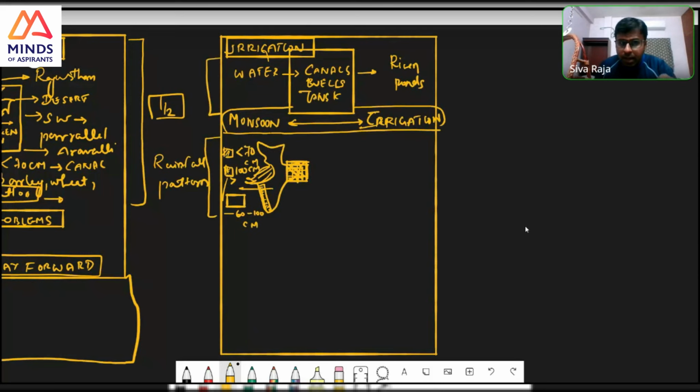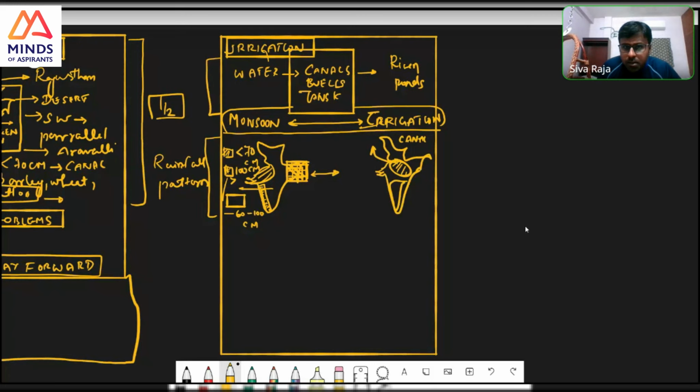But why should a particular area have a particular irrigation system? It depends on this rainfall pattern. So I will draw one diagram here. This area has high rainfall, so it has canal irrigation.